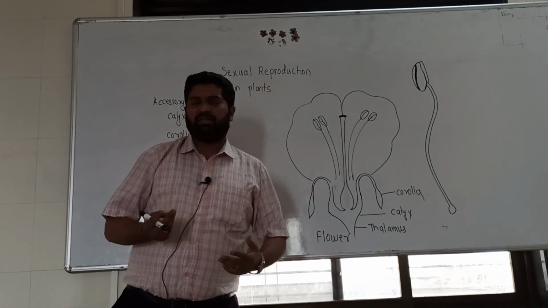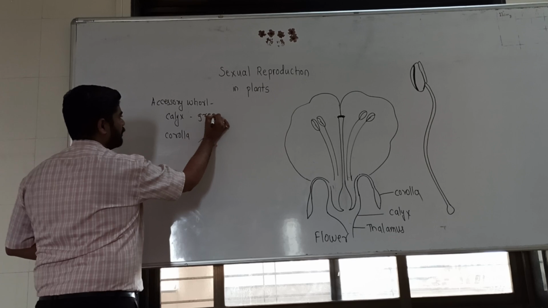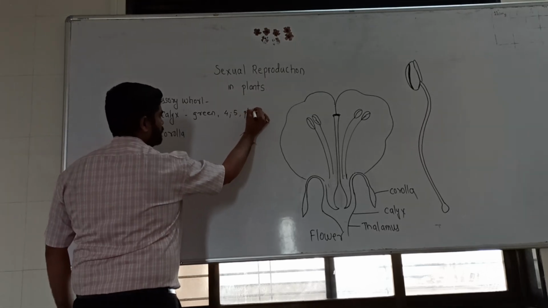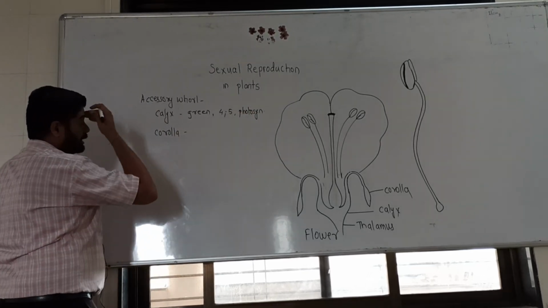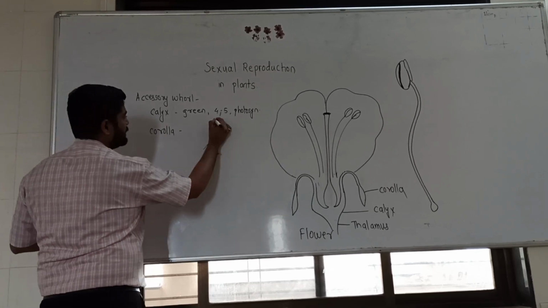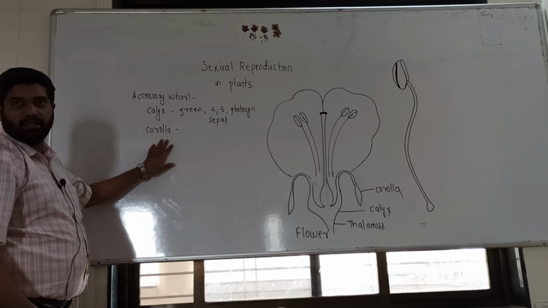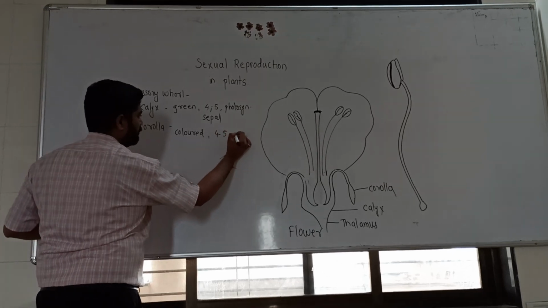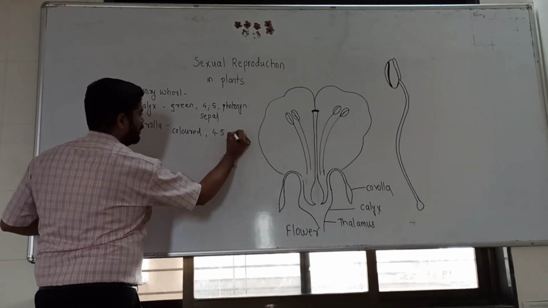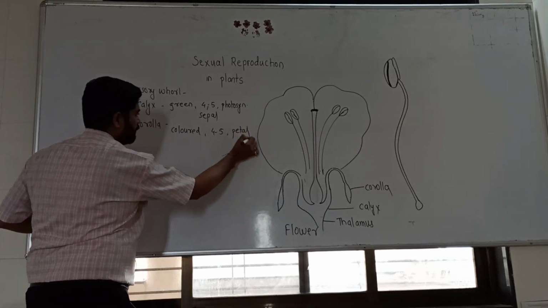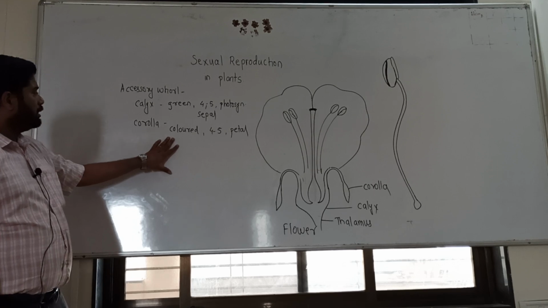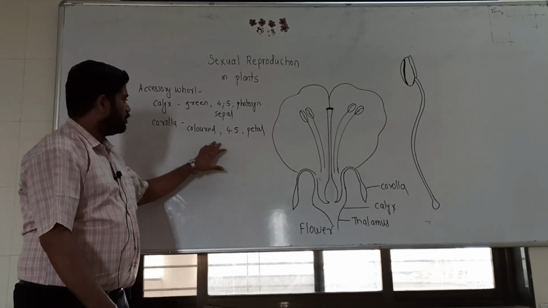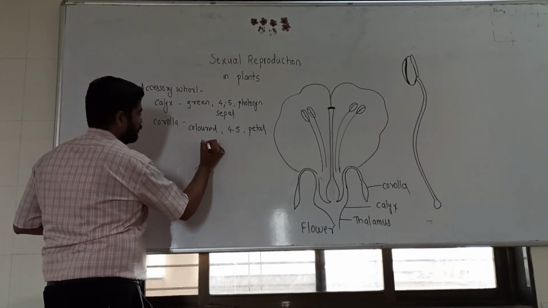The calyx is generally green, 4 to 5 in number, and photosynthetic in nature, and a single part of the calyx is called a sepal. Meanwhile, the corolla is a colored part, 4 to 5 in number, and individually it is called a petal. The corolla is mostly useful for attracting insects and animals like beetles, so it is useful in pollination.